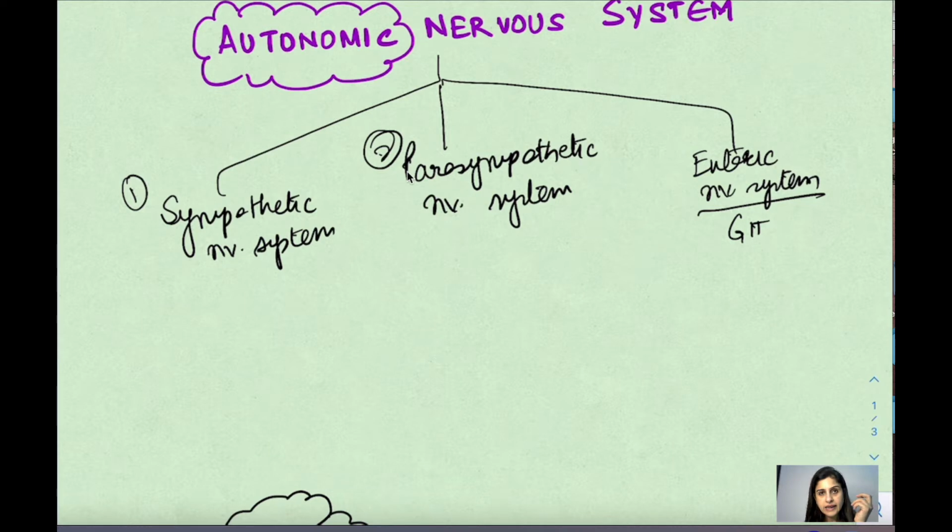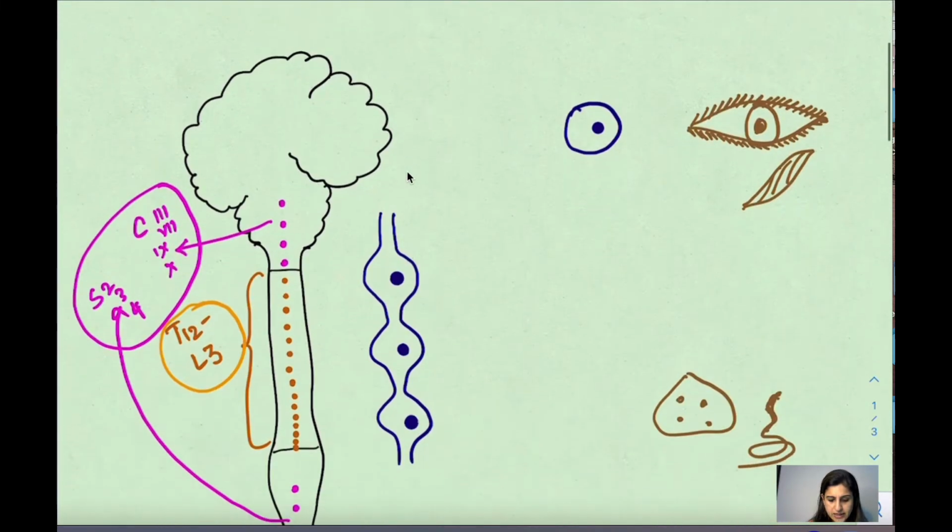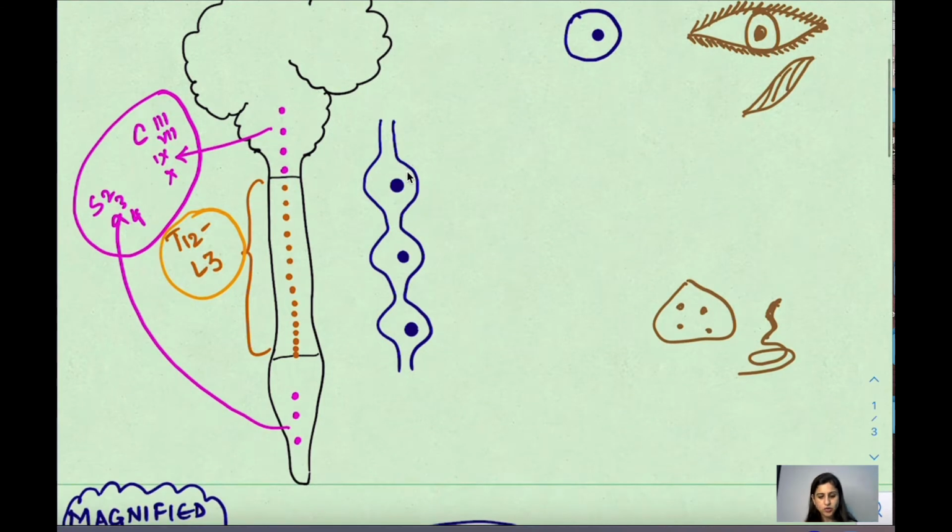So what are they, and why do we call them parasympathetic, and what is the difference between the parasympathetic and the sympathetic? So in this particular video, we're going to talk about their major introduction, that what they are actually. So let's say this is the brain, and this is the brain stem here, the pink ones here, right? This is the brain stem. And then we have the spinal cord, the long spinal cord, which is this one, right?